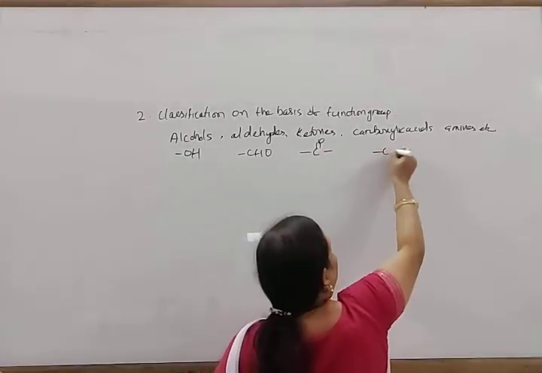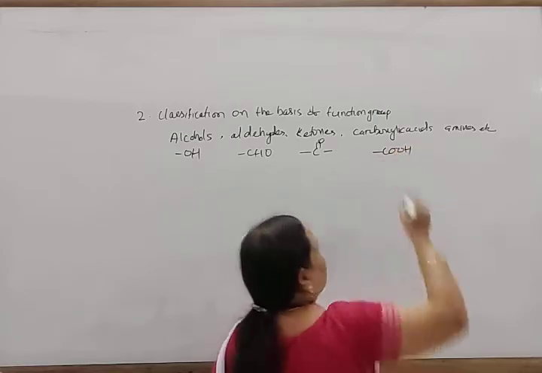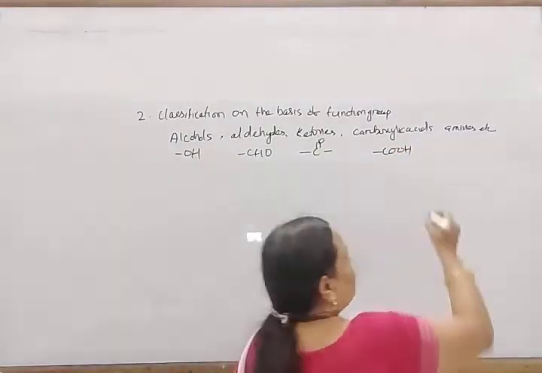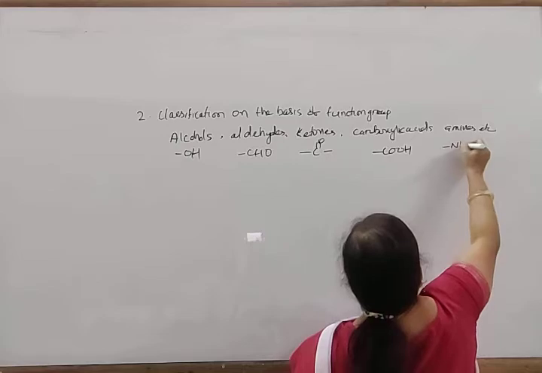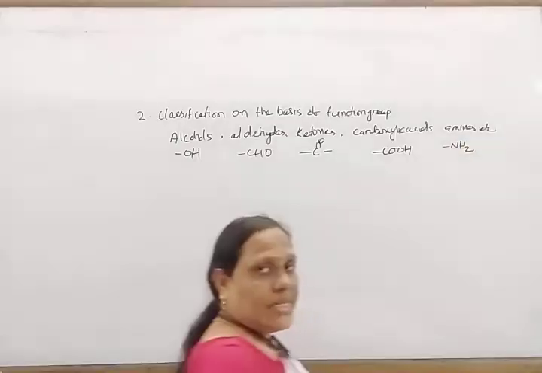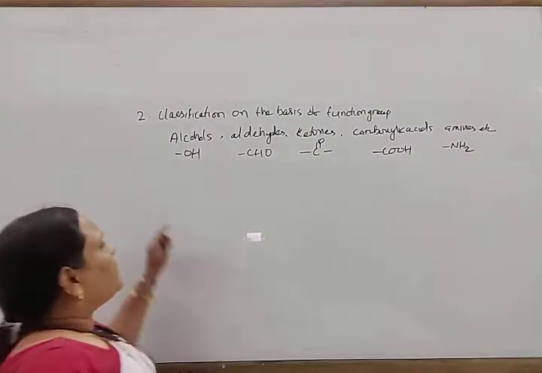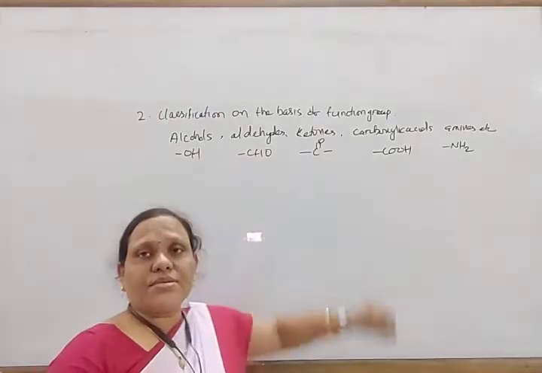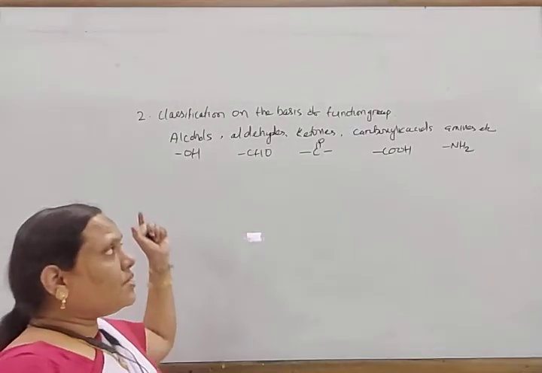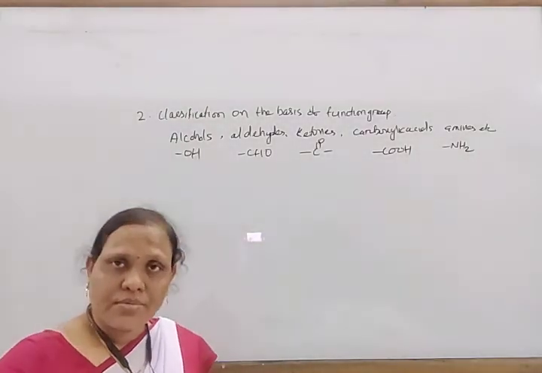If there is a COOH group, it is known as a carboxylic acid. If there is an NH2 group, they are known as amines. In this way, these are different types of organic compounds.